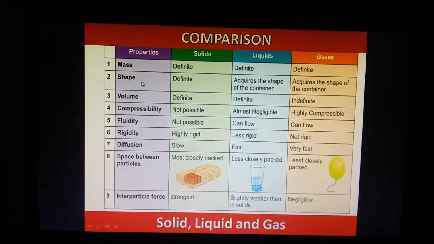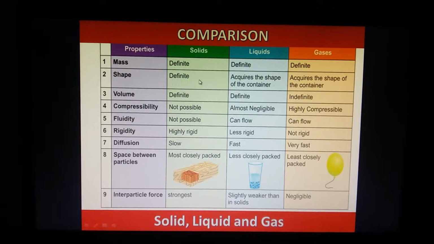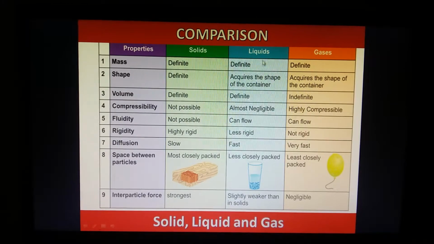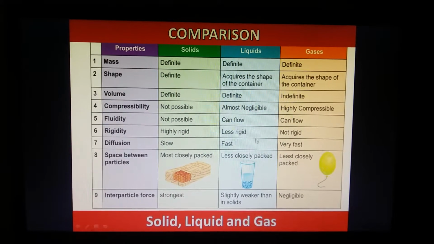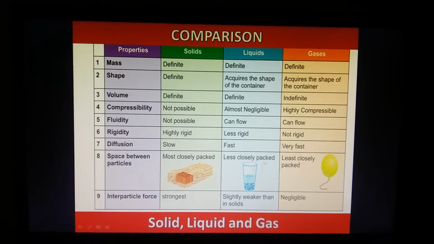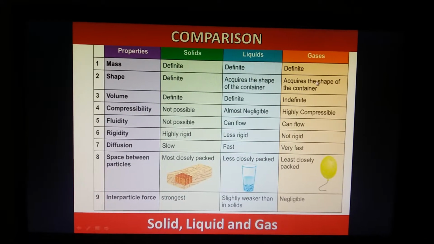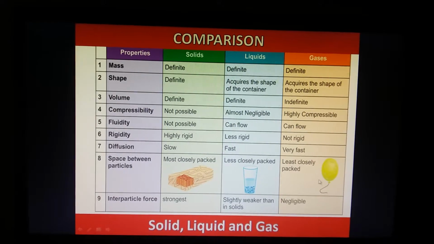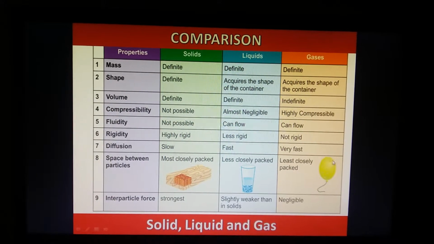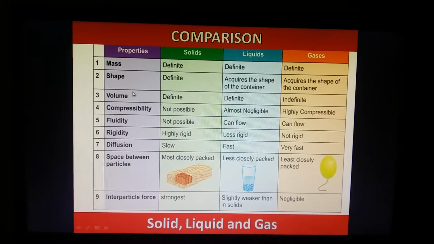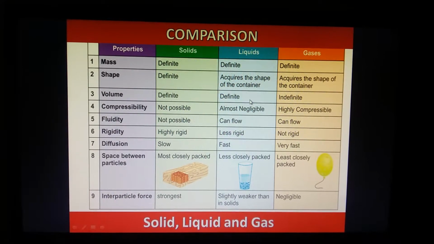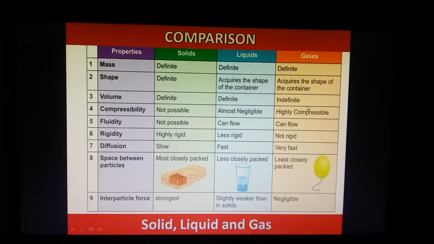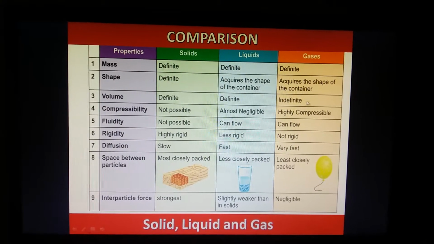Now the shape. Solids have definite shape. Liquids do not have definite shape. They take the shape of the container or the vessel in which they are kept. And gases also take the shape of the container in which the gases are placed. Volume. Volume of solids and liquids are definite, but gases do not have definite volume.